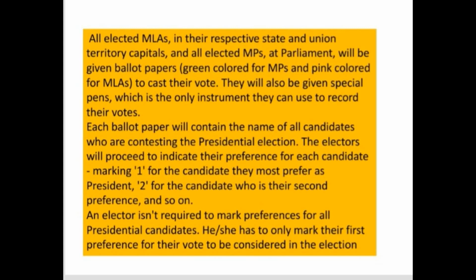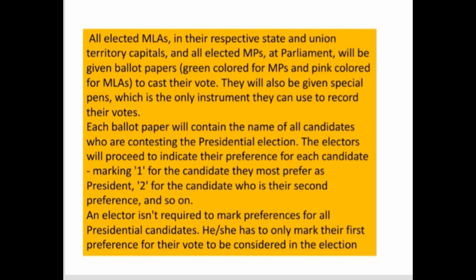Now the MLAs and MPs will proceed to indicate their preference. For example, if there are names of 4 candidates on a ballot paper, one MLA will mark his choice of candidate, and another MLA will mark his choice of candidate.